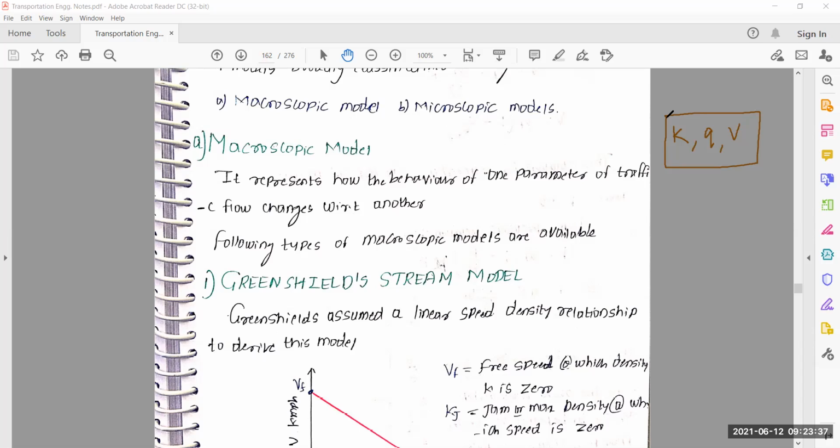To find the exact relationship between these, many researchers have done their research. The result of this research gives many mathematical models. Many researchers have given many mathematical models.